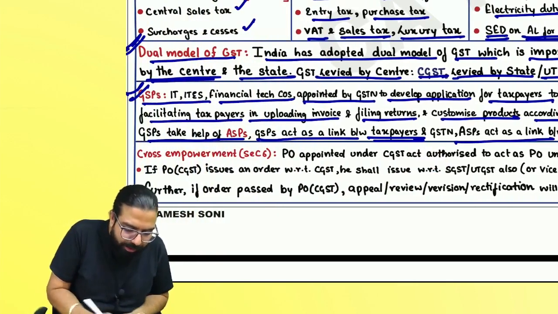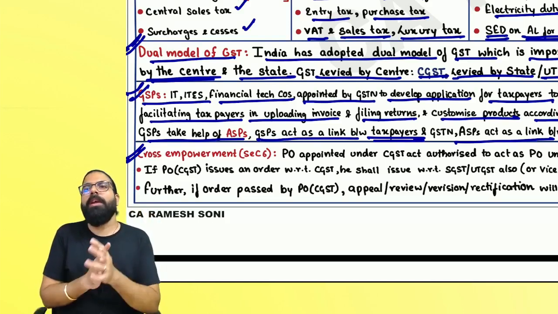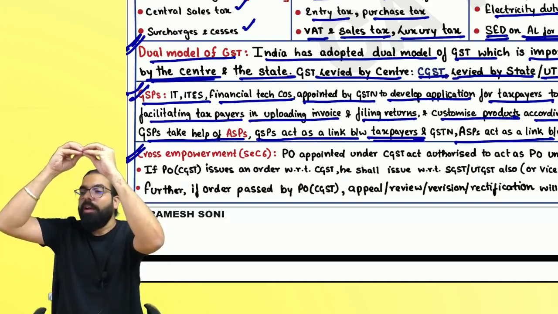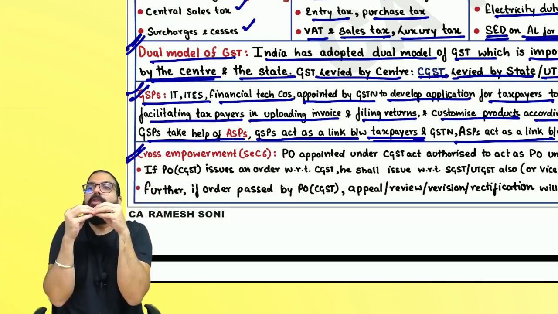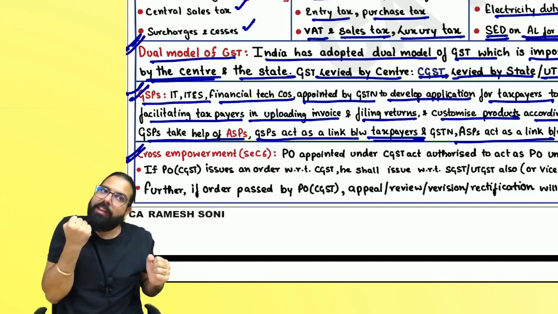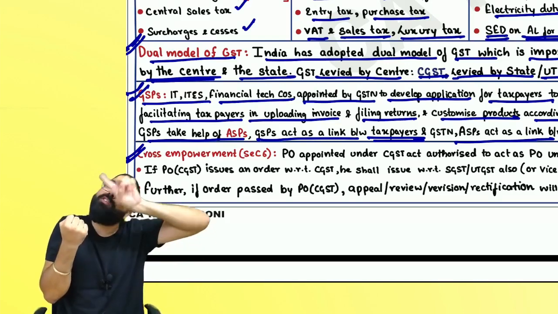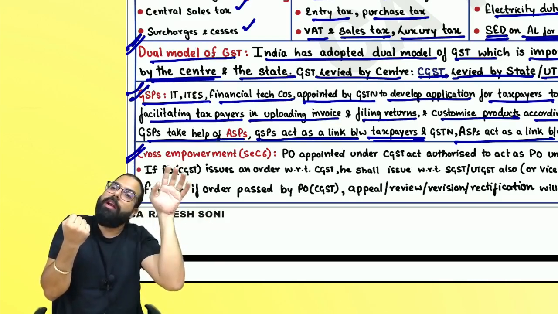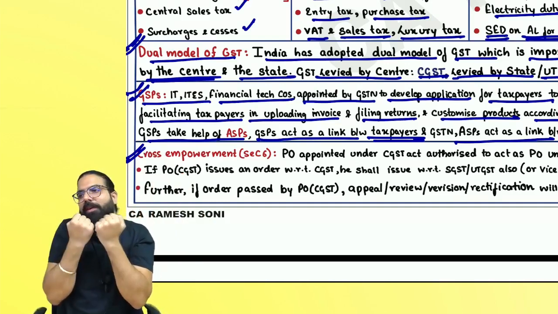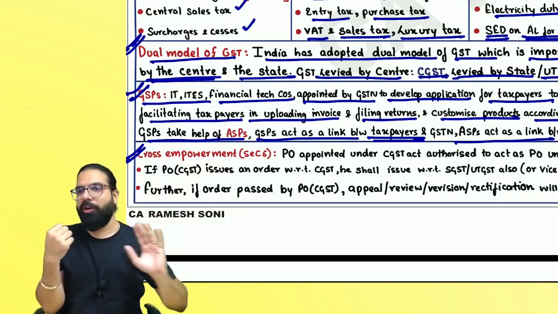The last one over here is cross empowerment. Always remember one thing: if my officer is a CGST officer, when he is passing an order to recover CGST from me, he will pass an order for CGST and also, being cross empowered, he can demand from me SGST also. CGST will be kept, SGST will be passed to the state government.